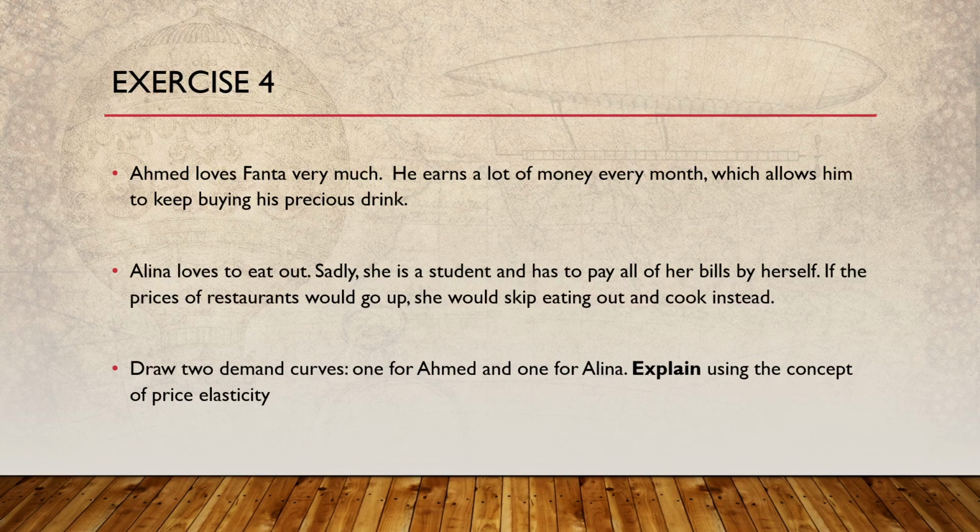So she probably has to work on the weekend, right? But if the prices of restaurants would go up, she would skip eating out and cook instead. So the question over here is draw two demand curves, one for Ahmed and one for Elena, and explain this using the concept of price elasticity.